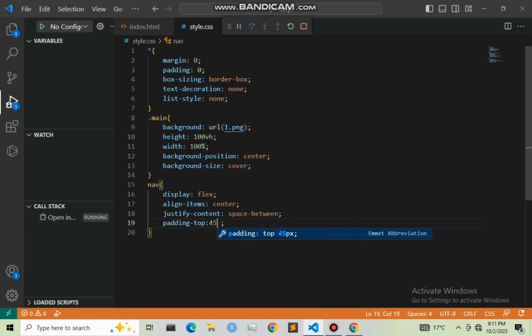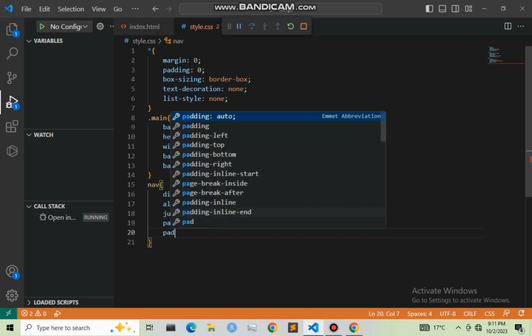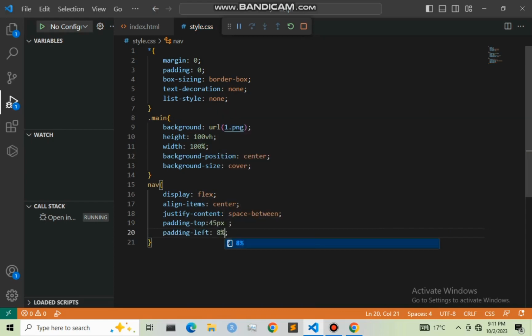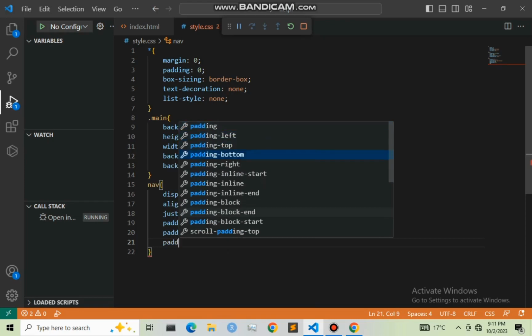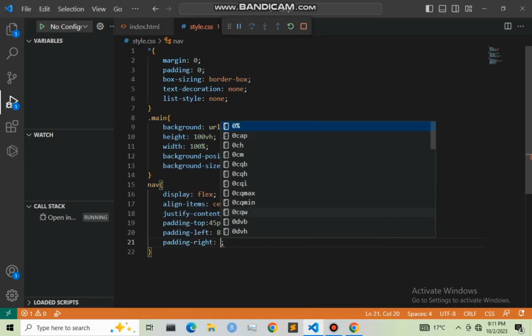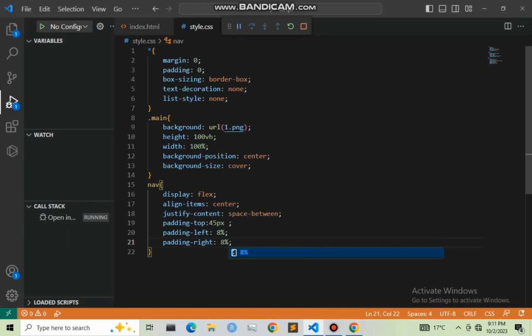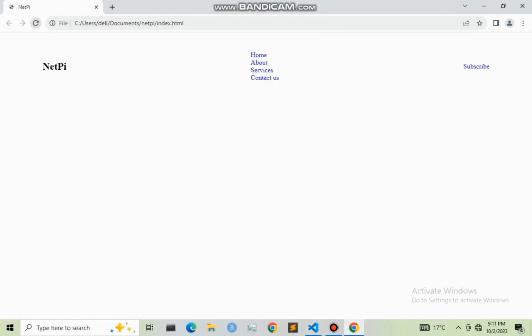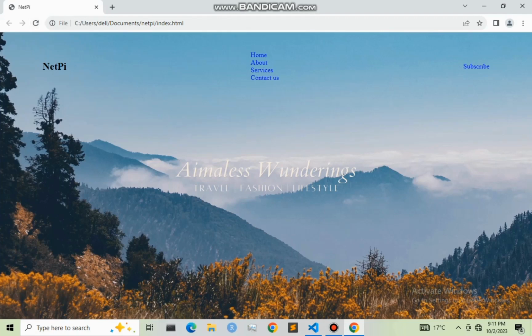And padding right and left, I'm going to give it as 8%. So let me refresh this. So there we have our navbar.